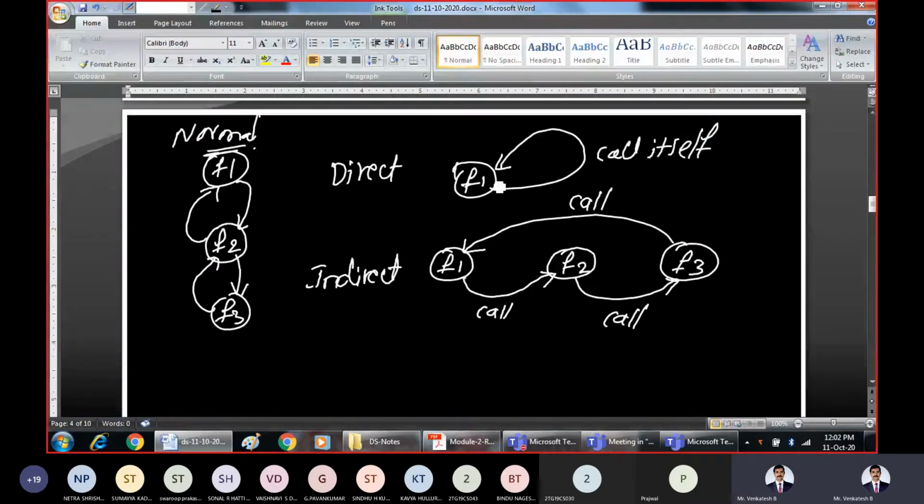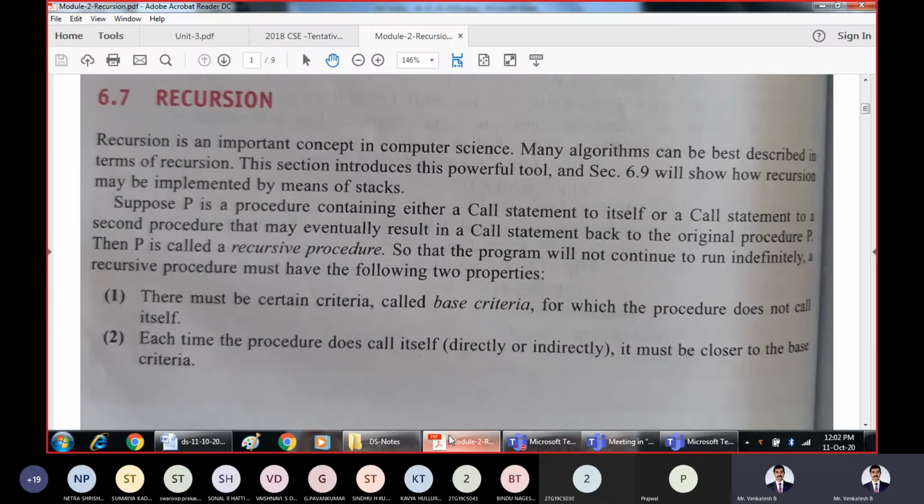Because if f1 keeps calling itself again and again, it will not stop and will consume processor speed and resources unnecessarily. So there must be some means to stop that. That is called the base criteria.